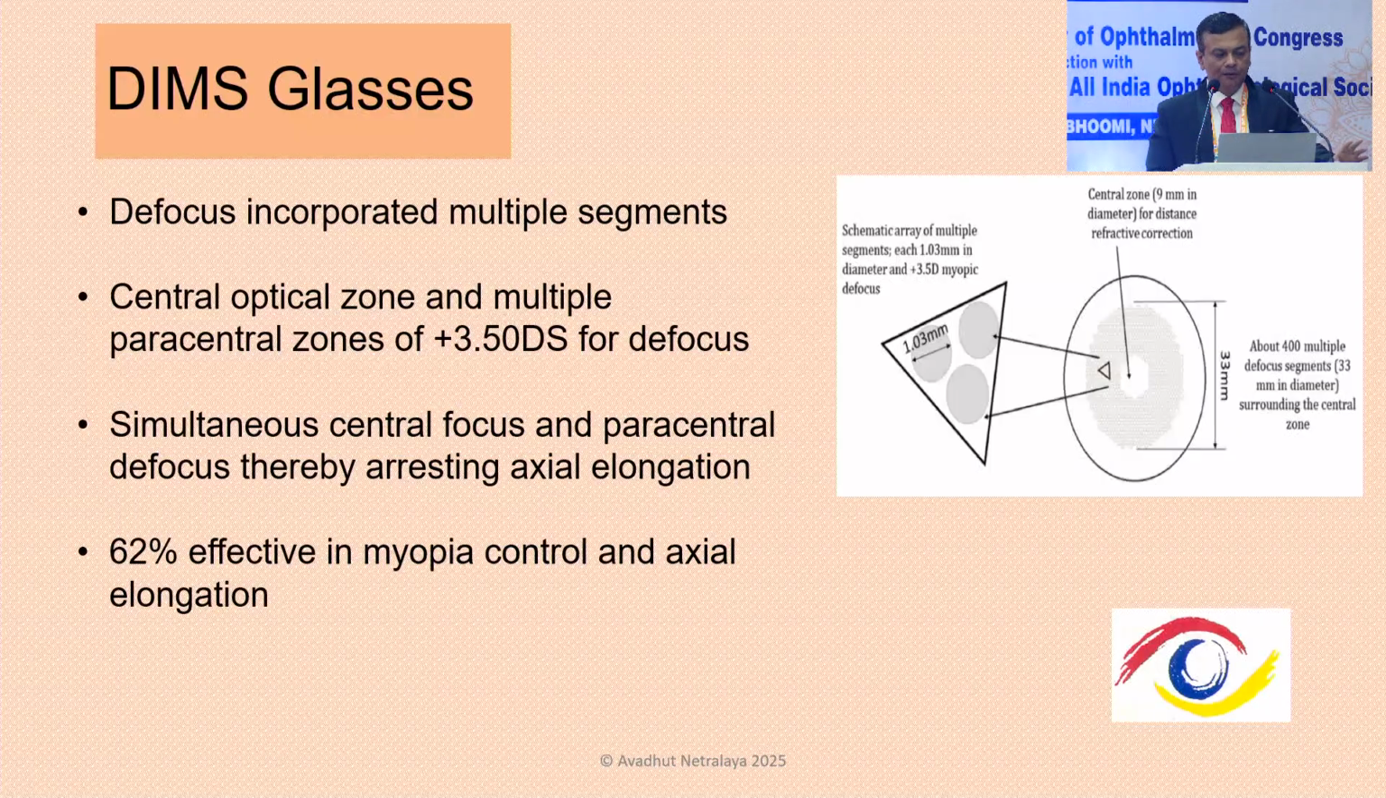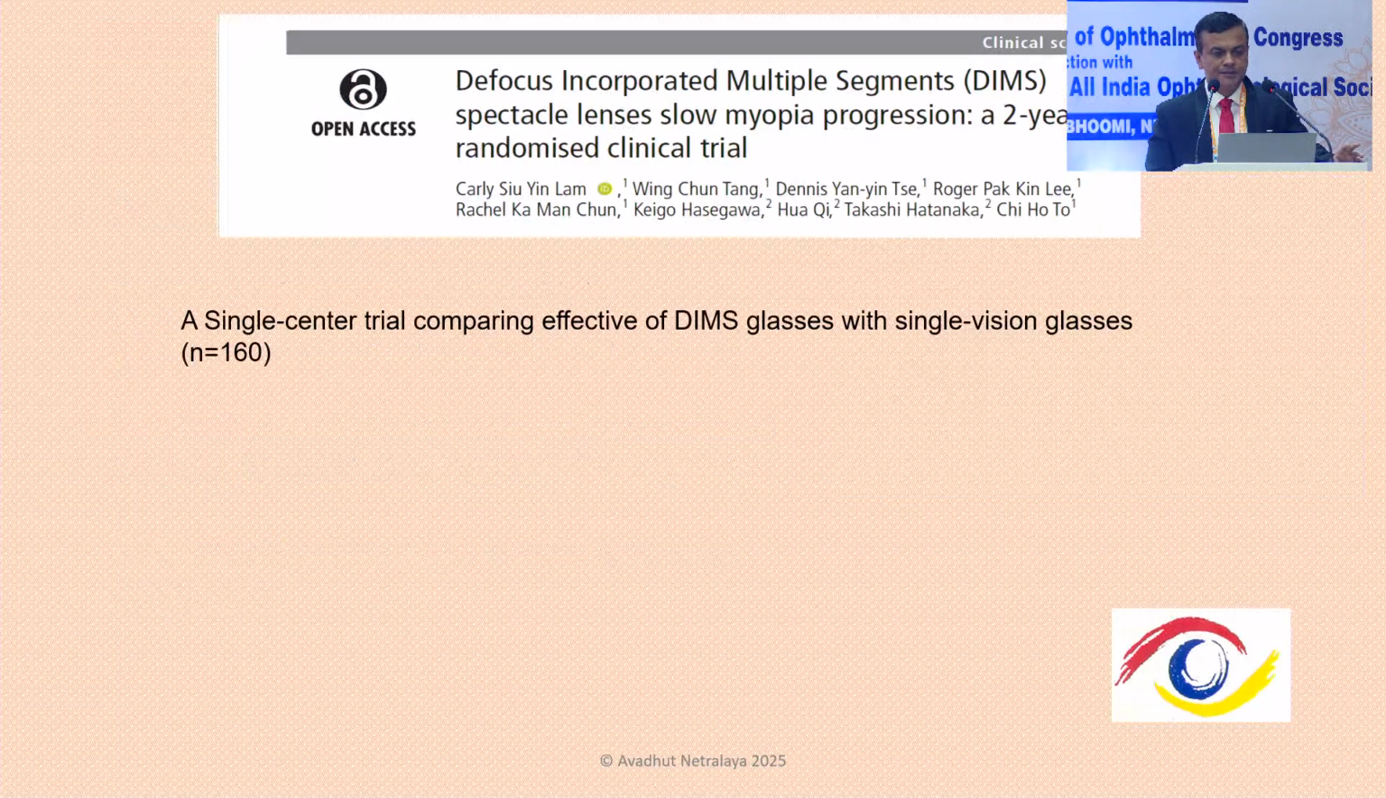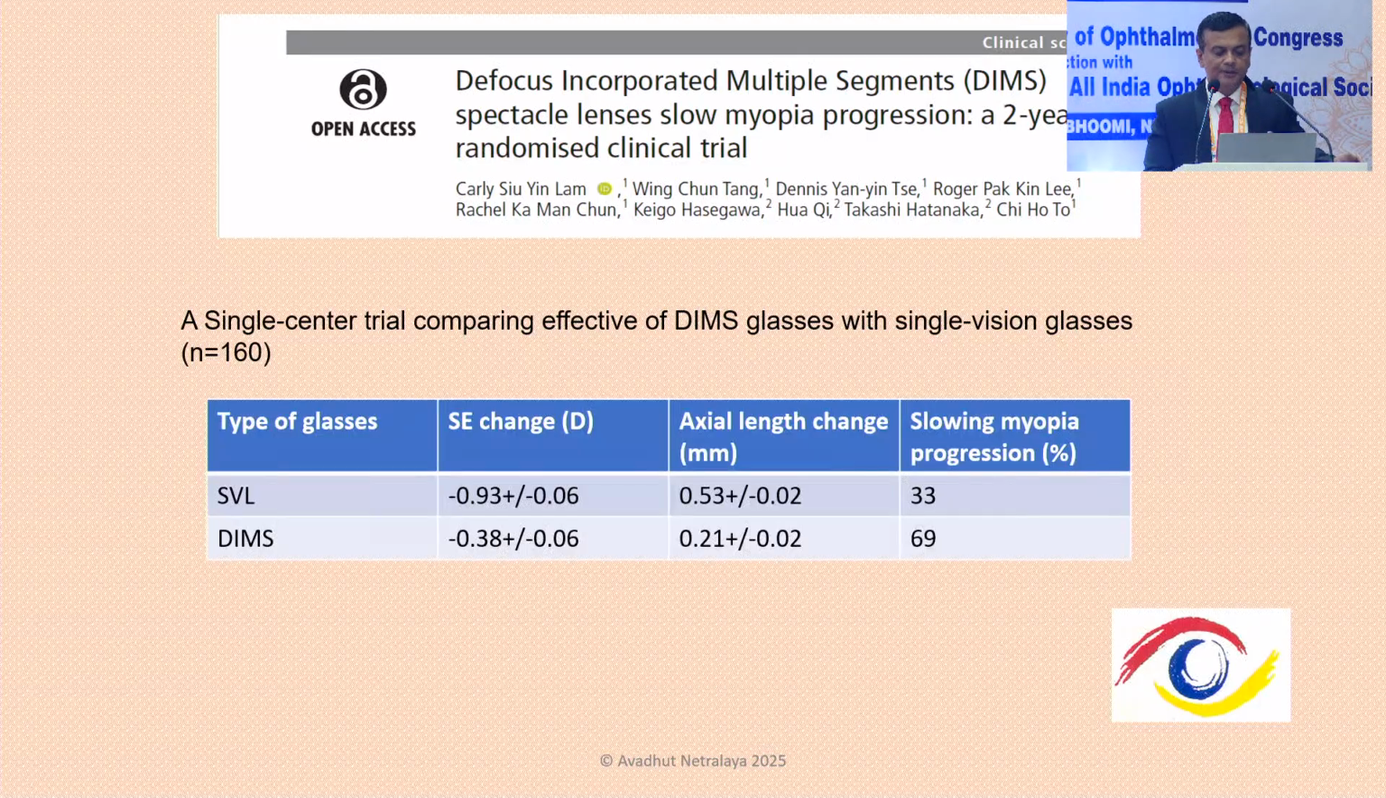These glasses have been there for quite some time, and a lot of research has been done, and they have been found to be effective in 62% of the cases. One of the important studies was done in China. They studied the children for 2 years, 3 years, and recently for 6 years. At the end of 2 years, they found that in terms of spherical equivalent change and axial elongation, DIMS outscored the single vision lenses. So no doubt that DIMS does work.